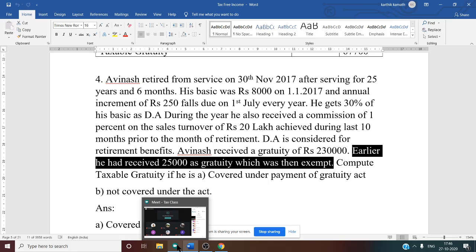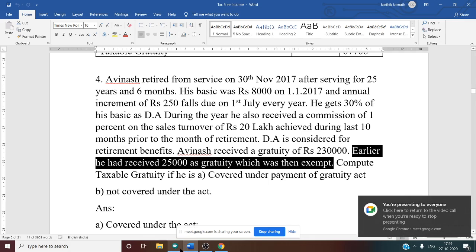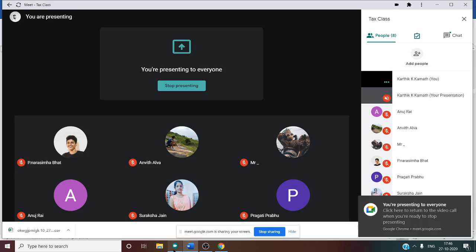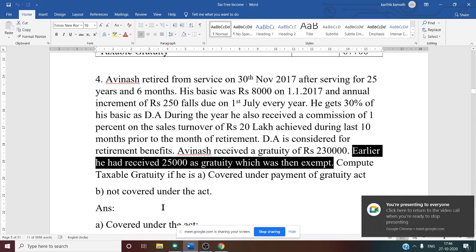Earlier he had received 25,000 as gratuity, which was then exempt, means we have to deduct from the current year exemption. For covered, you need to deduct from the statutory limit, that is 20 lakh. And for not covered, again you need to deduct from the statutory limit, that is 10 lakh. You need to deduct this amount, 25,000.